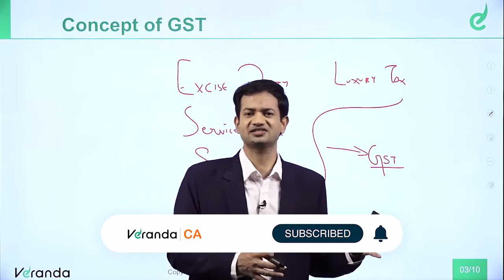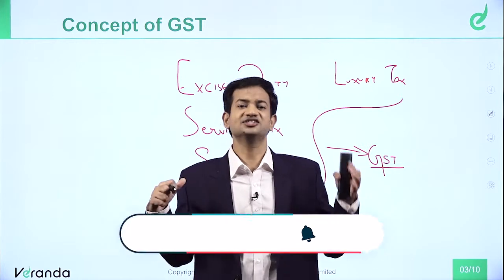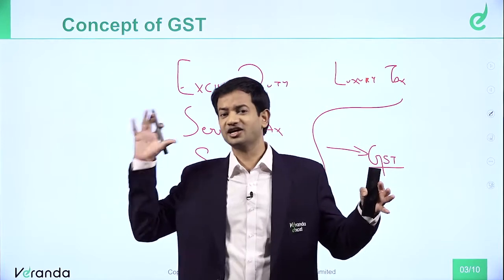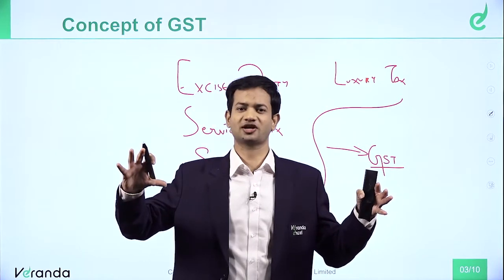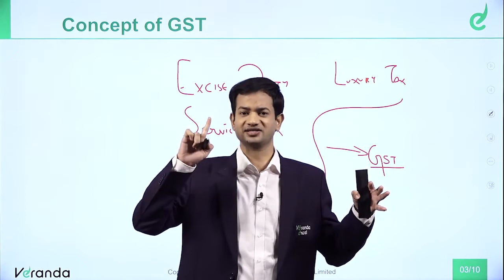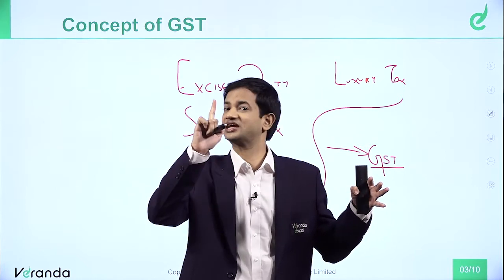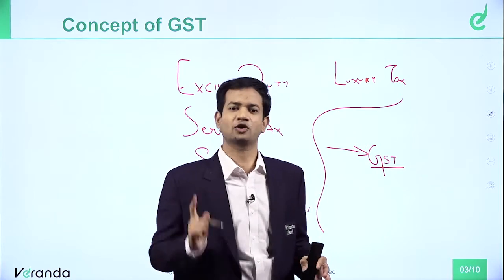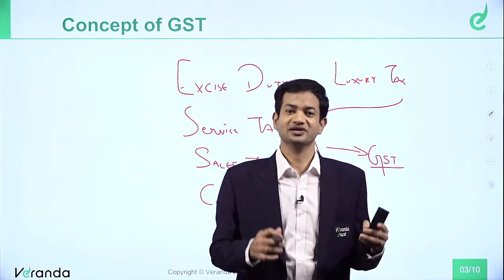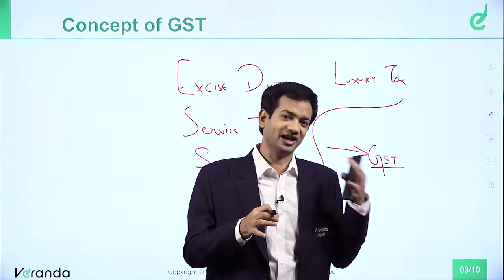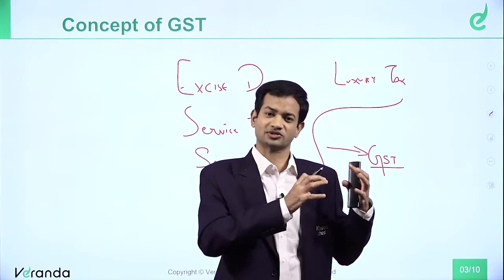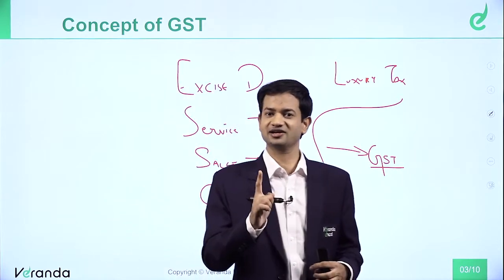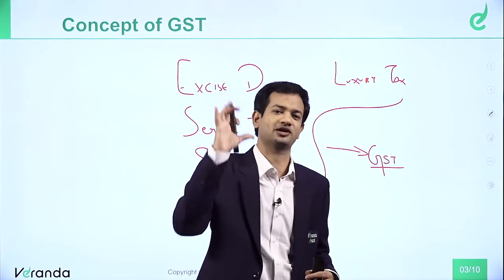There are state levies, there are central levies. That means the state government used to levy taxes on some transactions. The central government was also levying tax on certain transactions. Unlike income tax, which in India is levied only by the central government. I repeat, income tax in India is levied only by the central government. But in case of GST and indirect taxes, earlier the state government was levying certain taxes, and the central government was also levying certain taxes.